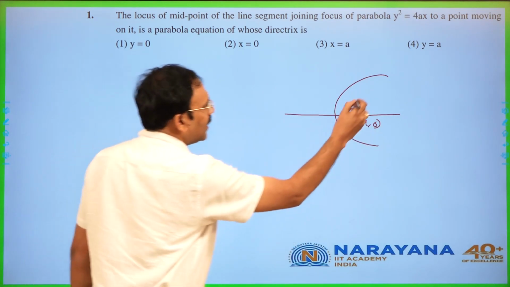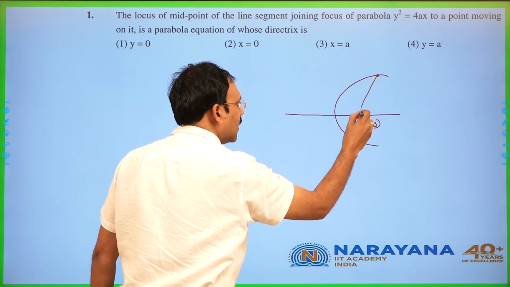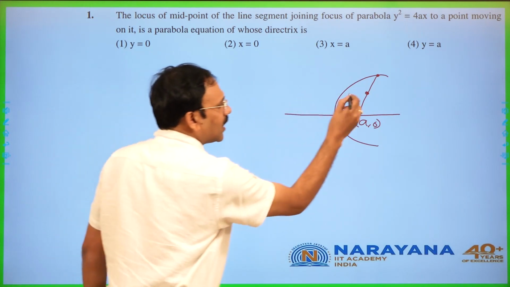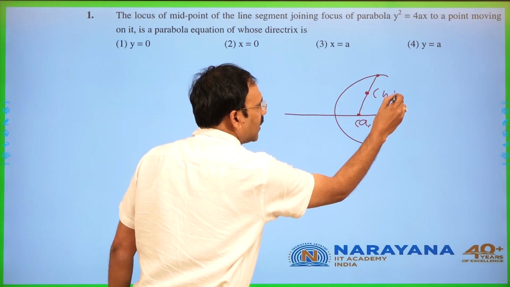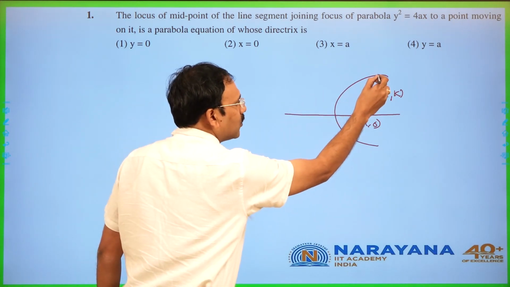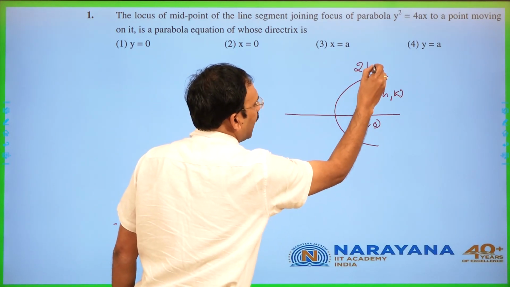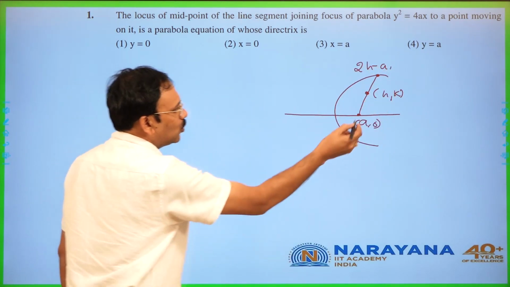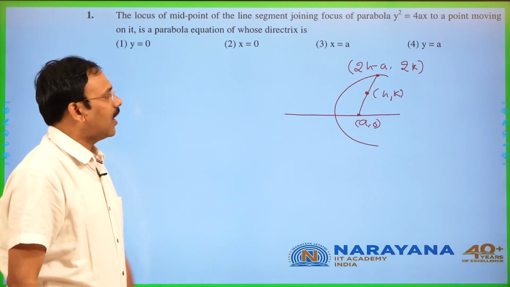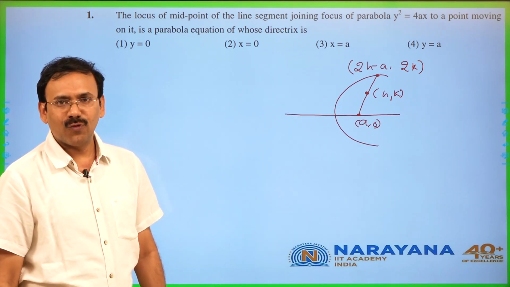He has taken any general point on the parabola, okay, he is taking the midpoint of this chord. So he is talking about the locus of this. Let me take this point as (h, k). When this is the midpoint, you can write this point like (2h minus a, 2k minus 0). So this is the point. Now, this point lies on the parabola given, y square is equal to 4ax.